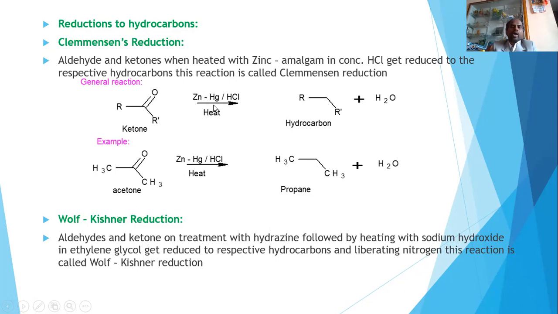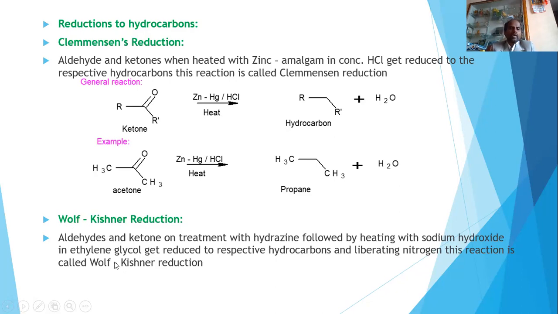The zinc amalgam supplies electrons, and the HCl supplies protons. Overall it converts C double bond O to CH2, with two H coming over here. So a hydrocarbon is obtained. So this is an example: acetone is converted into propane when treated with zinc amalgam in presence of concentrated HCl. One more method is called Wolff-Kishner reduction.